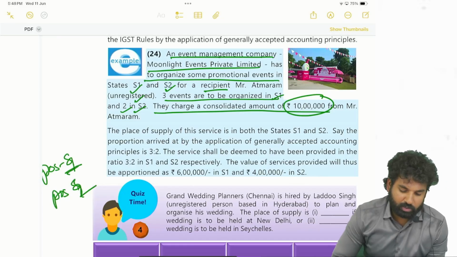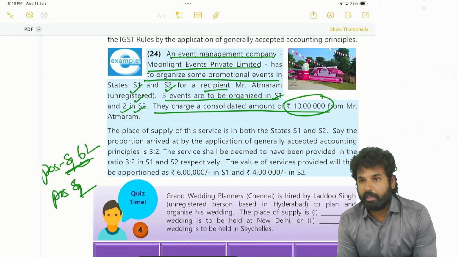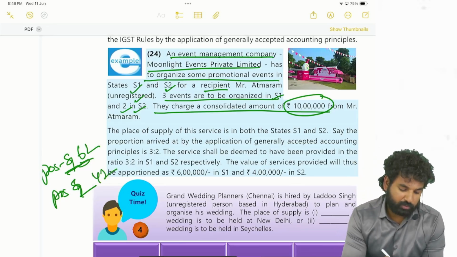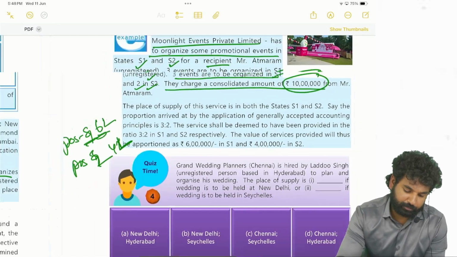For how much amount state 1? 6 lakhs, because 3 events are being conducted. For 4 lakhs, state 2 will be the place of supply, because 2 events are being conducted there.